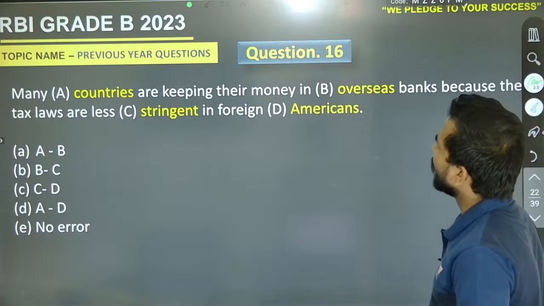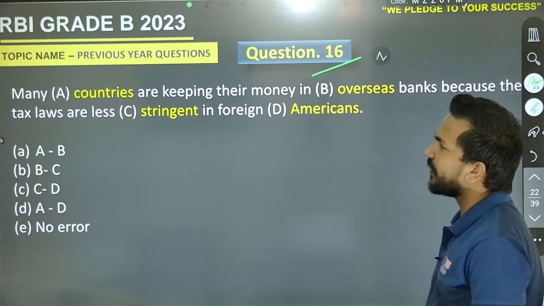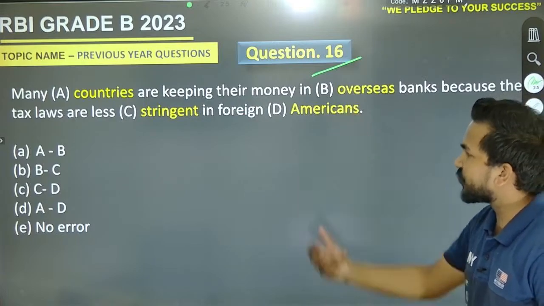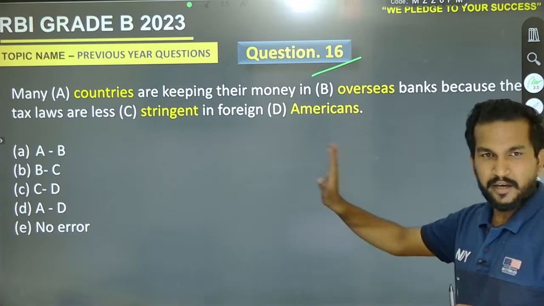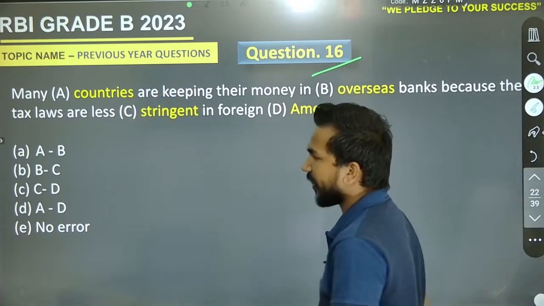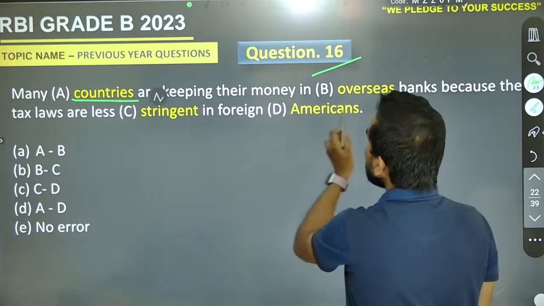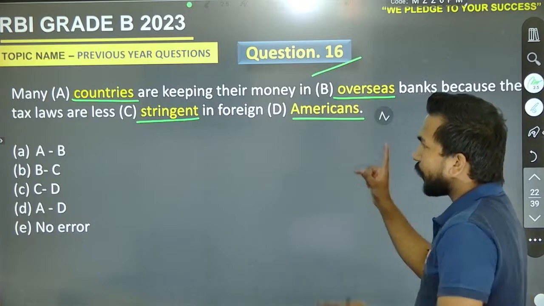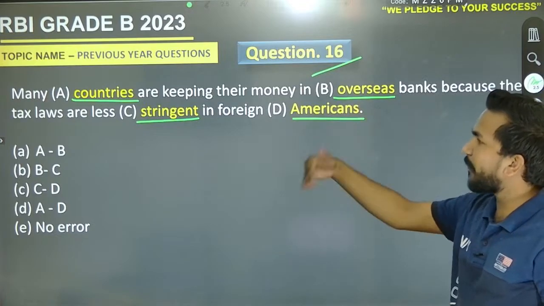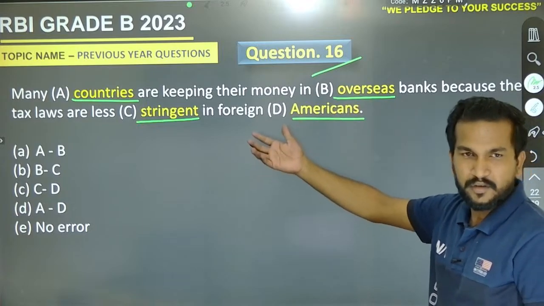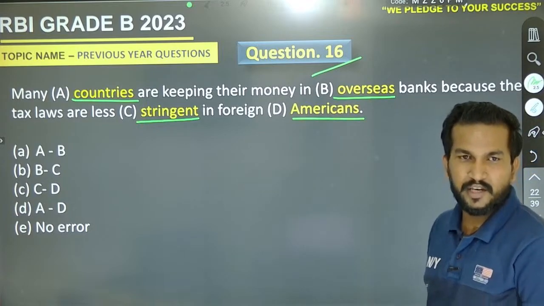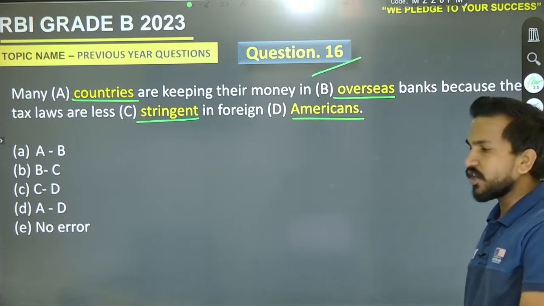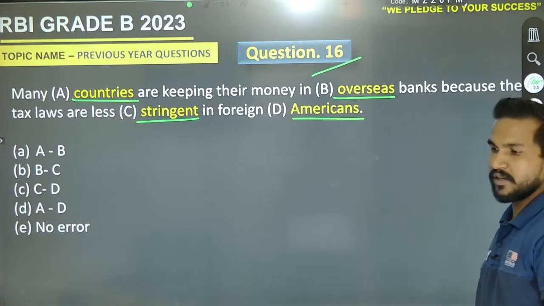Come to the next one, question number 16 on your screen. It says many countries are keeping their money in overseas banks because the tax laws are less stringent in foreign Americans. Here we have four words: countries, overseas, stringent, and Americans. We should repair it and make the right sequence. Everyone is saying D for the 16th question.